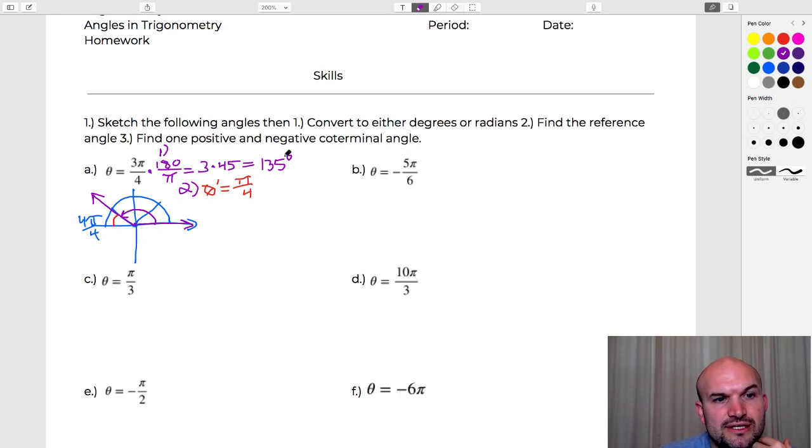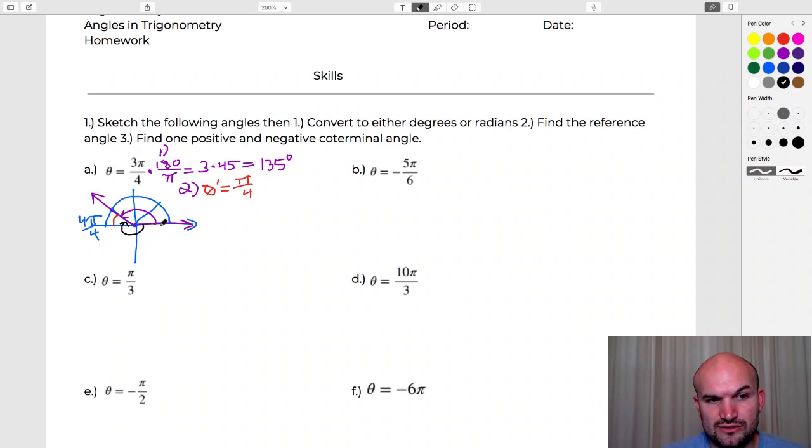And then last but not least here is find one positive and one negative coterminal angle. So again, remember that positive and negative coterminal angles are going to be angles that have the same initial and terminal side. So I'm going to explain this one further, and then for the rest of them, I'll go through a little bit quicker. So just remember, if we have an angle that starts at the same spot and ends at the same spot, then those two angles are coterminal.